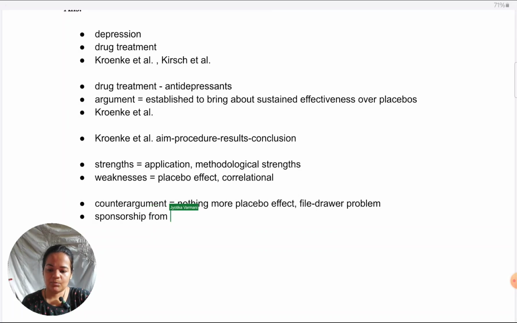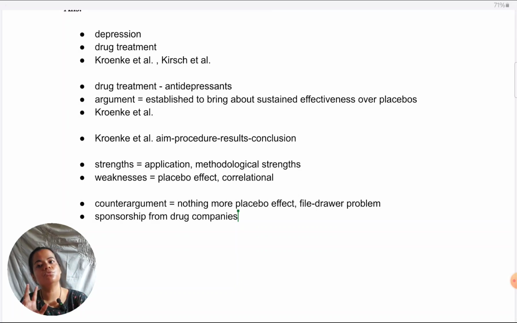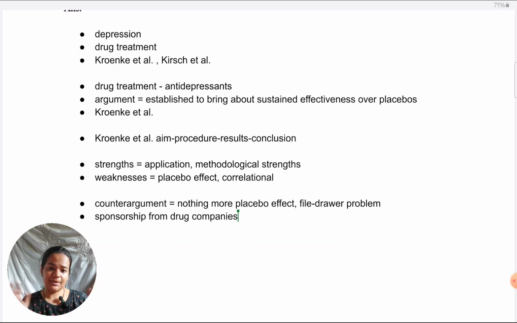Drug companies sponsor this research, they have vested interests, and that is why they let publication of only those studies which support that drugs are effective, so that they can increase sales and thereby profits. They do not allow such studies to be published which go against their agenda or their profitability. So we need to explain that at length.